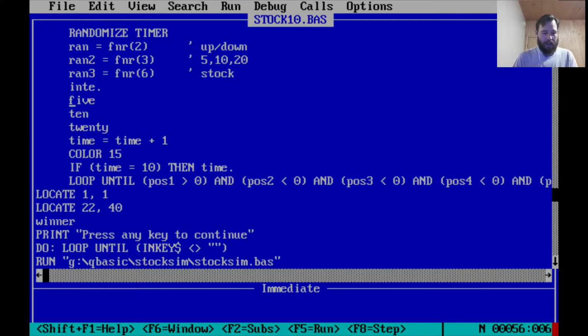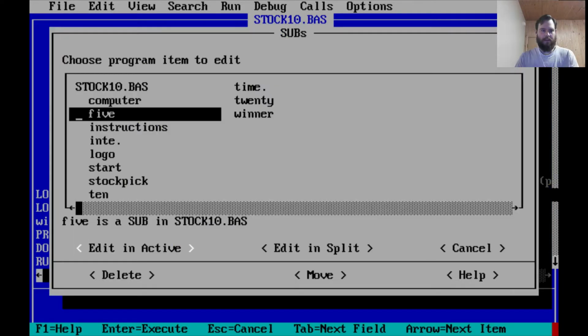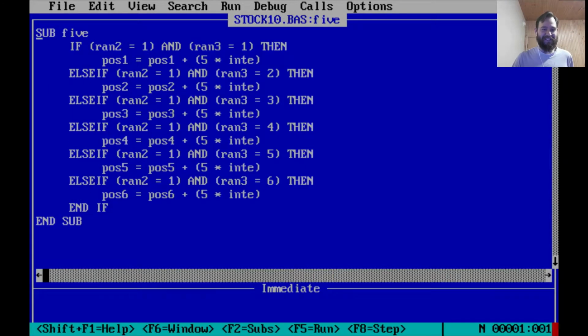Now 5, I have a subroutine for. Wow. Okay, so into... Oh, man. My head hurts.